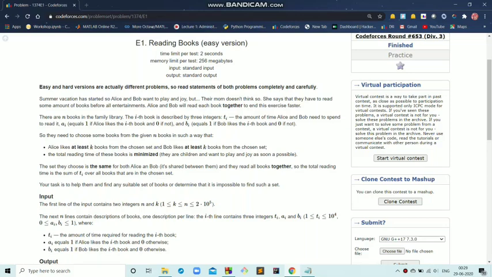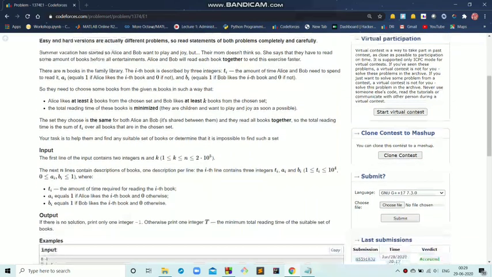The ith book is described by three integers ti, ai and bi, where ti is the amount of time Alice and Bob need to spend to read it, ai is 1 if Alice likes to read the ith book and 0 if she does not, bi is equal to 1 if Bob likes to read the ith book and 0 if he does not. So they need to choose some books from the given n books in such a way